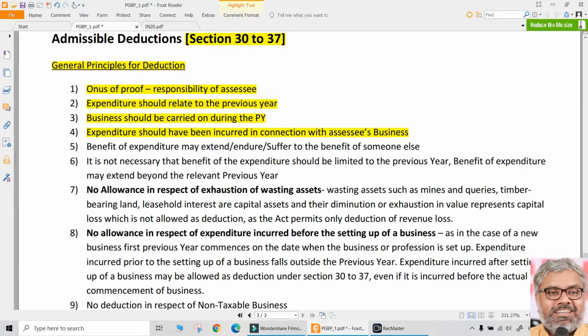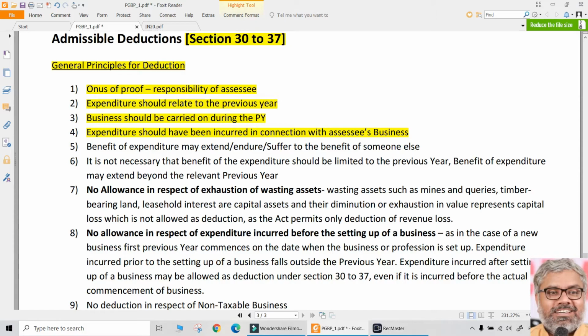Expenditure to be claimed as deduction always means that it should be an expenditure in connection with the business. If something else is there, I will claim that as deduction? No. SSE is a so great person, he gives, let us say, a donation of 5 lakh rupees to some charitable trust. That is a fantastic thing. We can congratulate him, give a handshake to him in normal days. But do we allow deduction to him for that? No, because it is not related to his business.